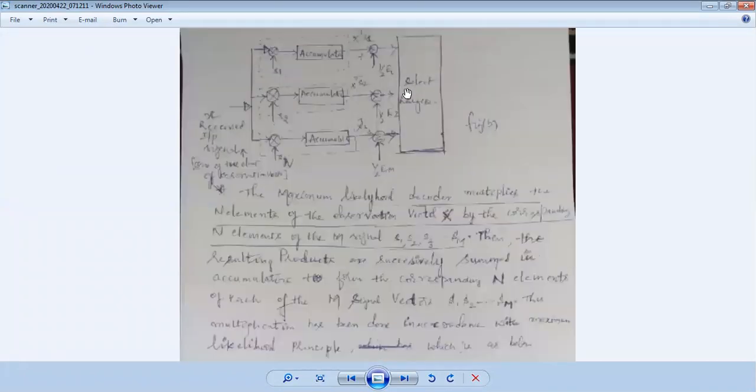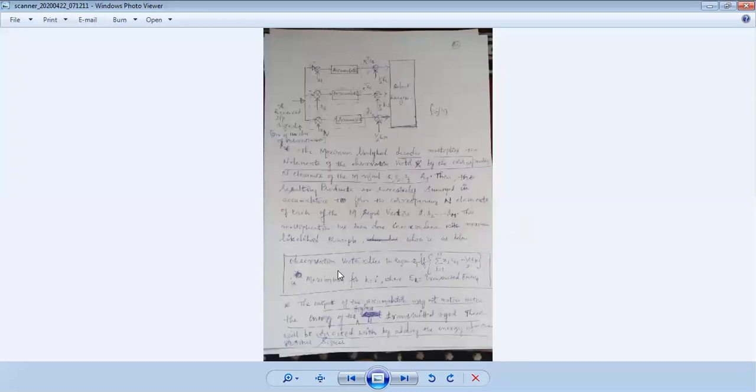Energy. Likewise, each x1 bit will come and multiply. We will get many values, x1, x2, x3. One of them, the largest, will be selected. That is exactly what we call select largest. That is exactly the maximum likelihood decoder. I hope you understand this much. Very simple, nothing more than that.